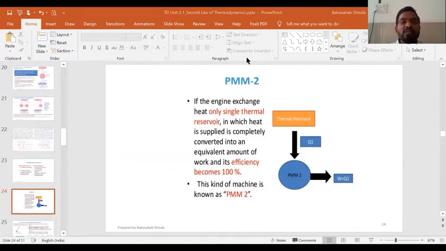Umesh, can you differentiate between those two devices, PMM1 and PMM2? Umesh? Yes, sir. Can you tell us what is PMM1 and PMM2? Perpetual motion machine of first kind and perpetual motion machine of second kind. Very good. How do we get that PMM1?